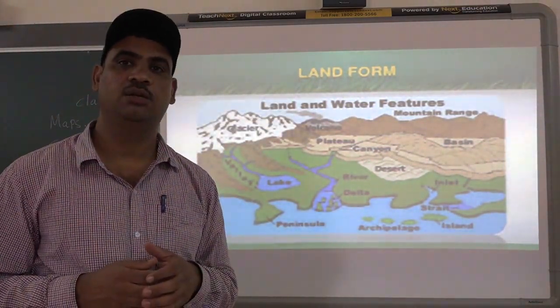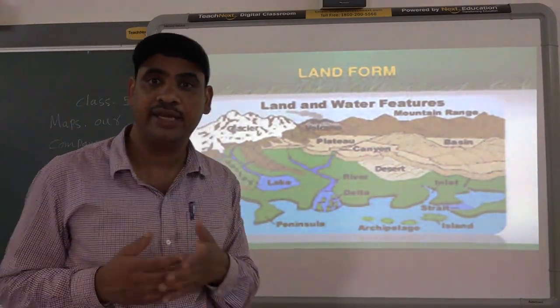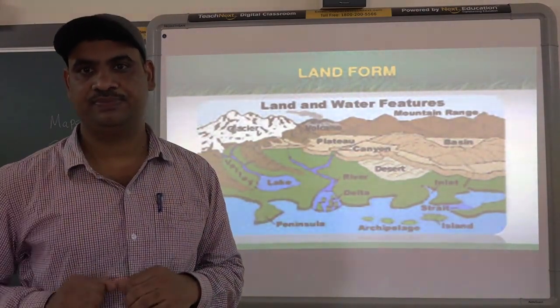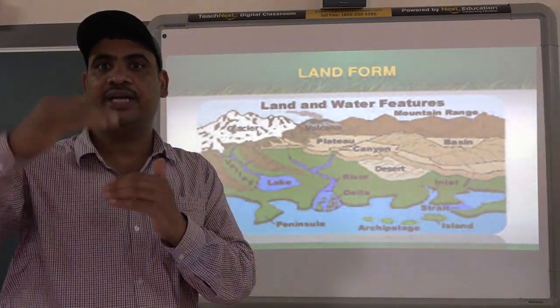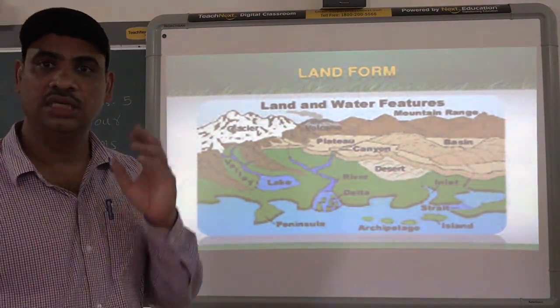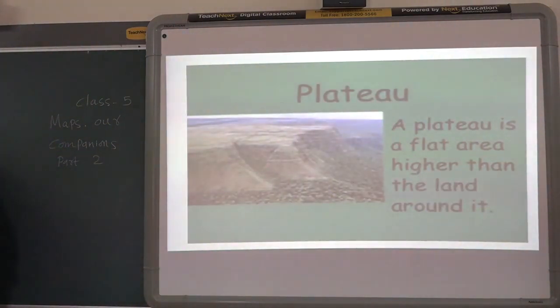Mountain, for example, has more height, but a plain area will have minimum or less height. So according to height, we have divided different landforms on the earth. We will be discussing some of them.